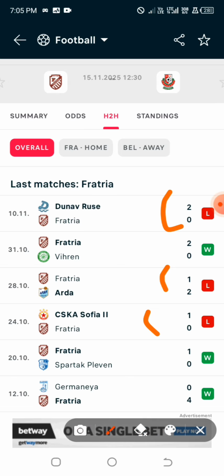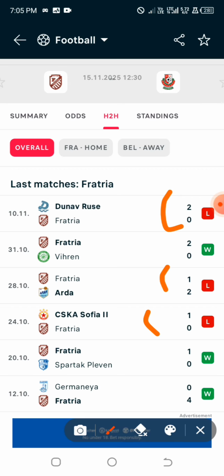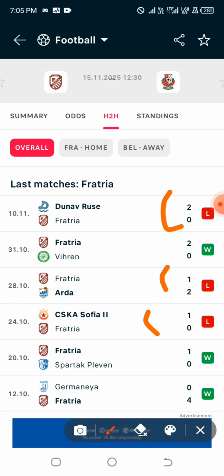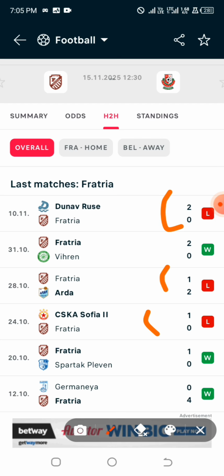As I tell you guys, this particular strategy is very simple but strict. With just these 3 losses, this analysis has failed model 4.